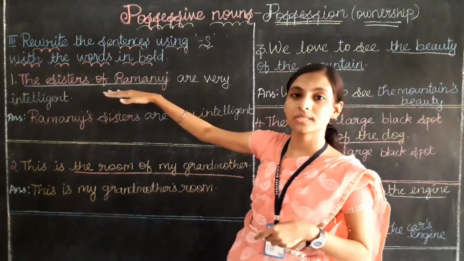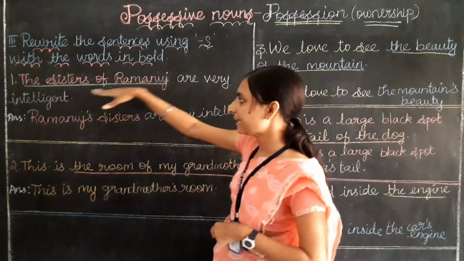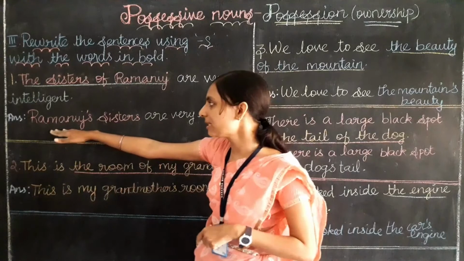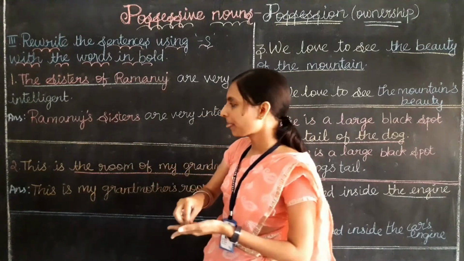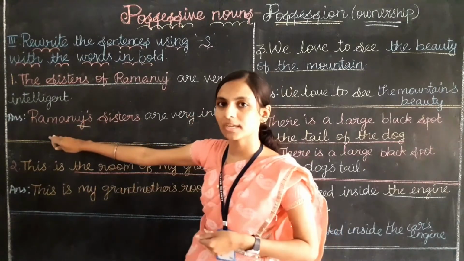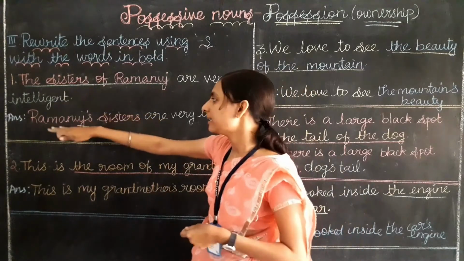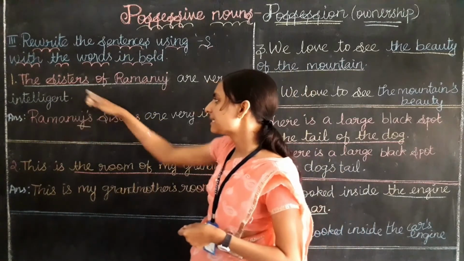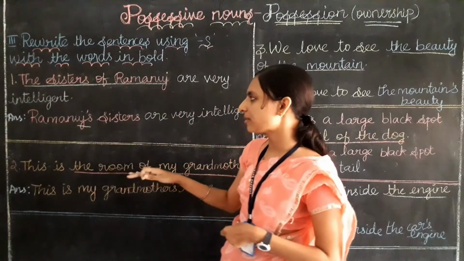Who owns something, who is the owner, their name we are going to write first. Then after that we are going to add apostrophe s. You can see I have added apostrophe s after the owner name. Then what he owns? He owns his sister, right? Then Ramanu's sister only. But before that "the" we are not going to write.